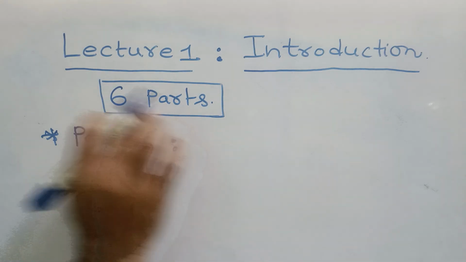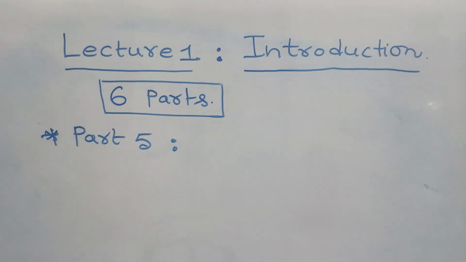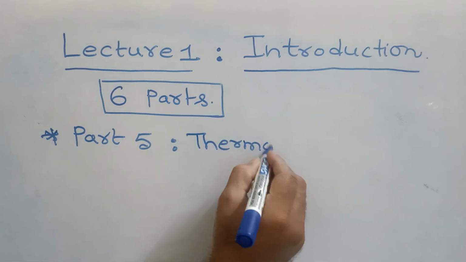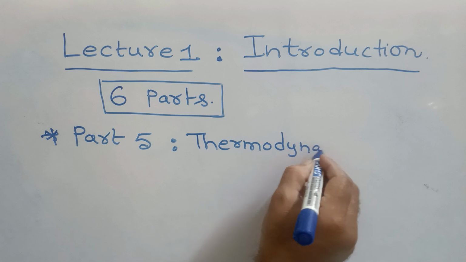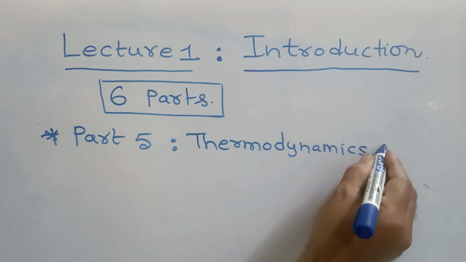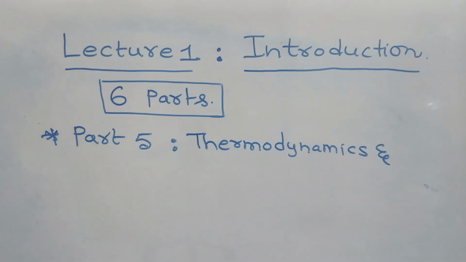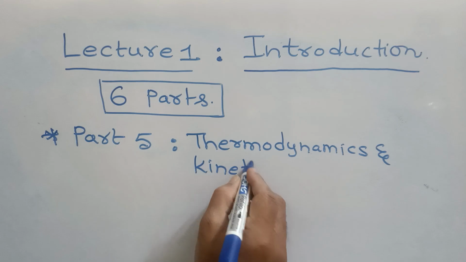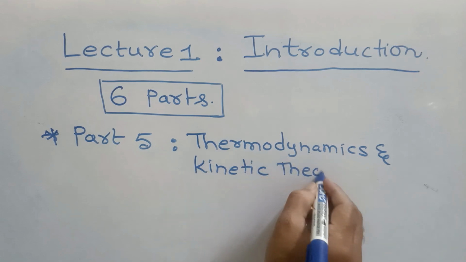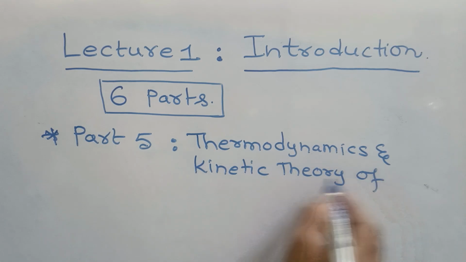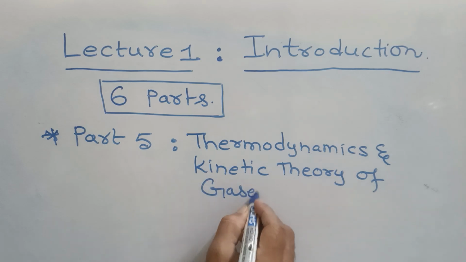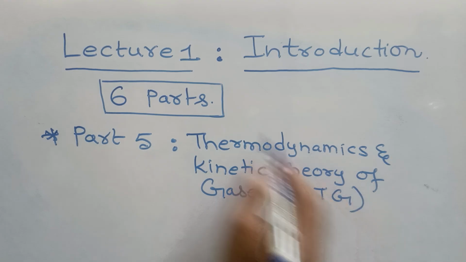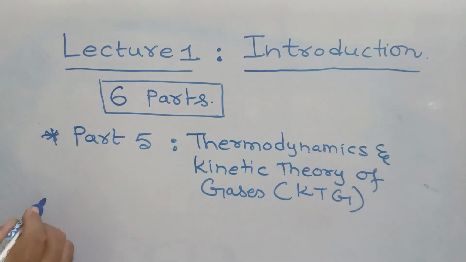So the part 5 category is thermodynamics and kinetic theory of gases. This is simply called KTG, kinetic theory of gases. This is what part 5 is.